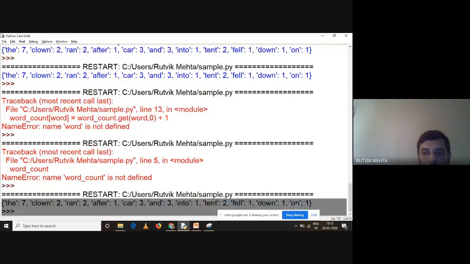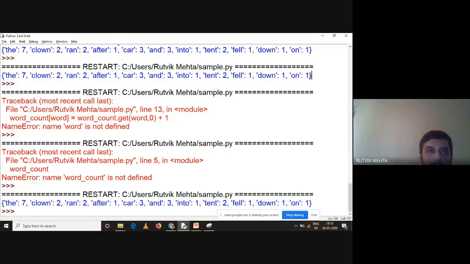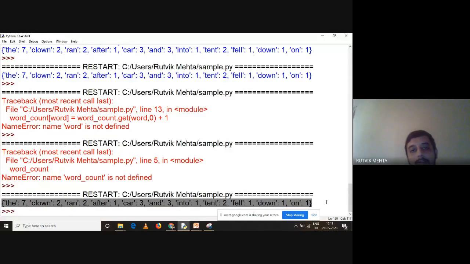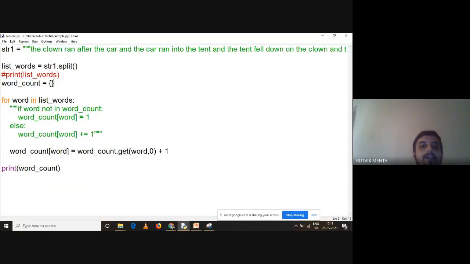See this, the answer that was coming earlier, which we got with the if condition, the very same answer is coming from the get method. Which method? The get method. Are you understanding? So this is how you can make your programming life very easy, because Python has so many functions like this, right? You can just call them and your work will be done. Are you getting it?